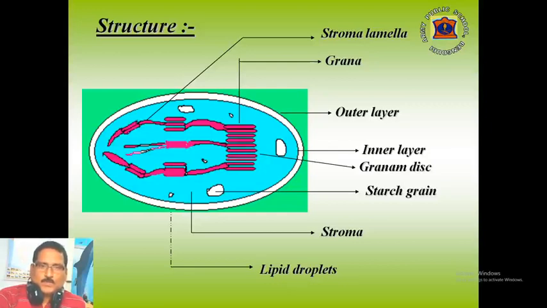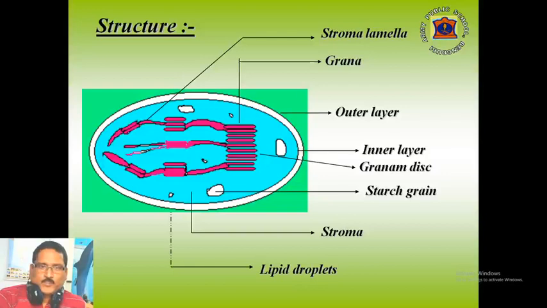Inside the inner membrane, a water-like homogeneous transparent material is found which is called stroma or matrix, in which grana are embedded. It is the site of photosynthesis where dark reaction takes place. Grana are stacks of membrane-bound, flattened, large number of superimposed oval-shaped thylakoids, each having chlorophyll containing photosynthetic units called quantasome, which are sites of light reaction of photosynthesis.